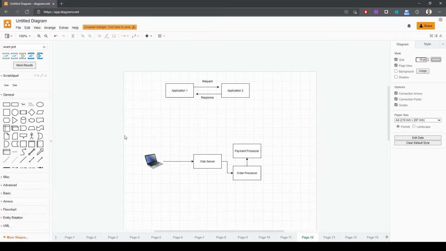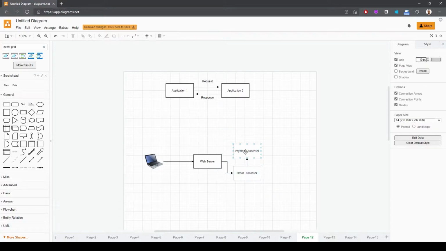Now, the second and probably the most important drawback in this case is the fact that there's a huge dependency between all of those services. So in this case, if the user wants to retrieve a list of orders, if the order processor is down, then the user won't be able to get the list of orders. So there's a huge dependency between the web server and the order processor in this case. And the same is true with the order processor and the payment processor. There's just huge dependencies between all of them.